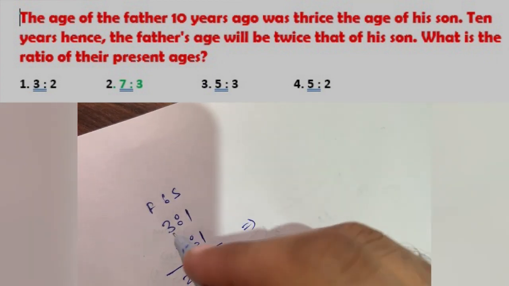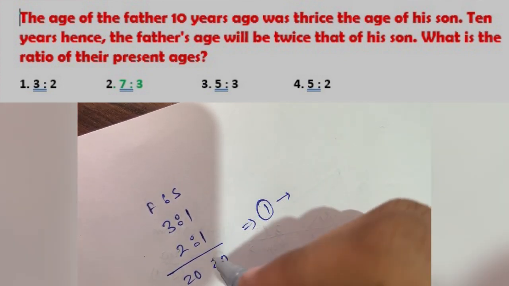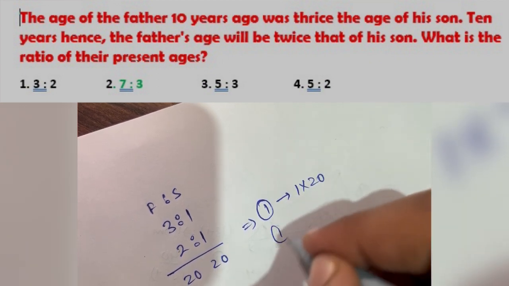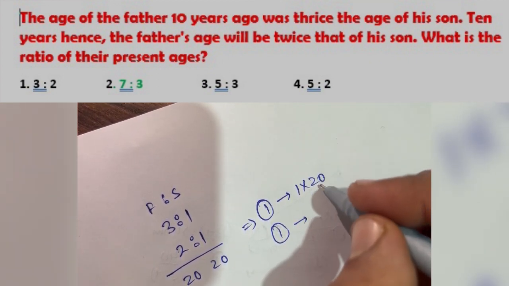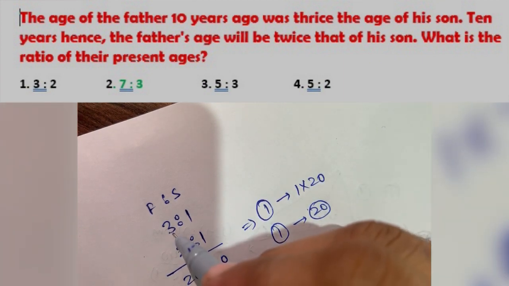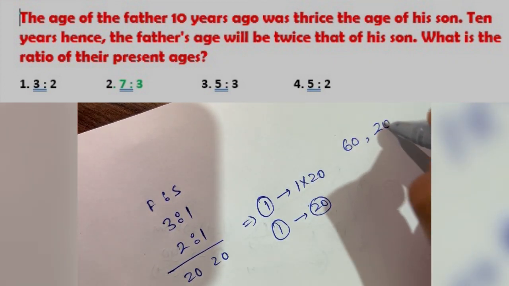So 3 minus 2, the value of 1 unit is 20. So the age of the father 10 years ago is given as 60, and for the son it was 20.